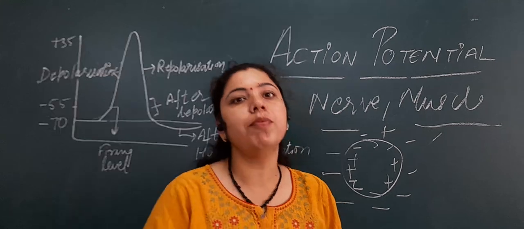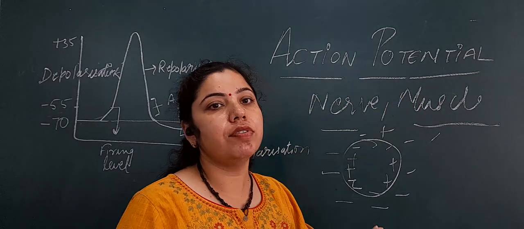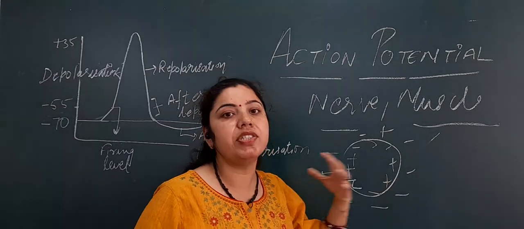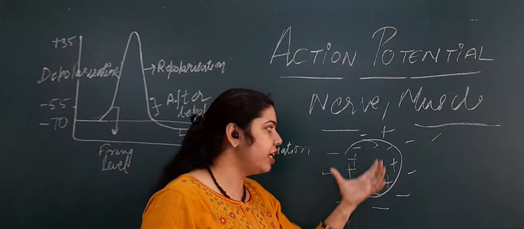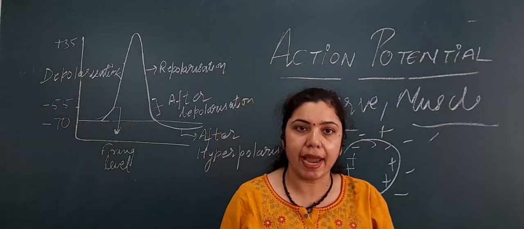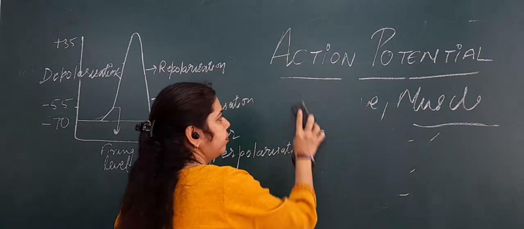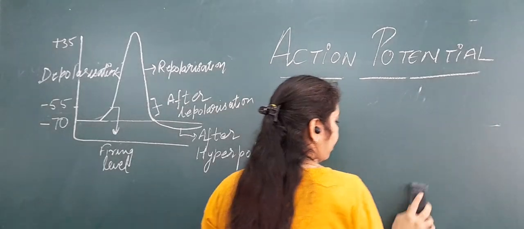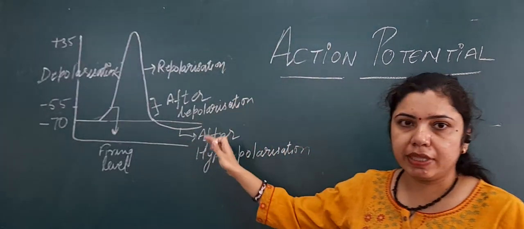So now we will come to the definition: action potential is a brief sequence of rapid changes in the potential of the membrane, and this change in the potential of the membrane is through the conduction of ions. Now, which are the stages of an action potential? First, we are discussing the action potential of a nerve.